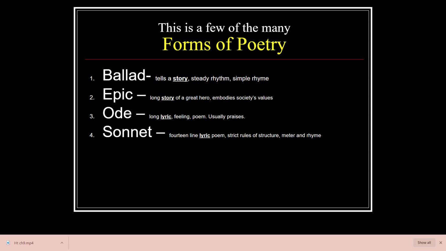An epic is a story, but it's about a great hero and embodies society's values. The ode is a long lyrical or feeling poem, usually praising a person or a thing. And a sonnet is a 14-line lyric poem. It has strict rules of structure, meter, and rhyme. So if you're writing a sonnet, you have to pay attention to the structure and follow the rules. Everything has rules.